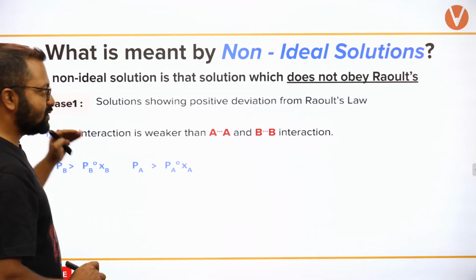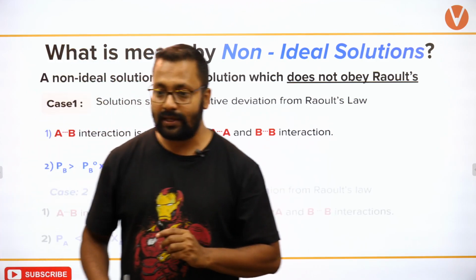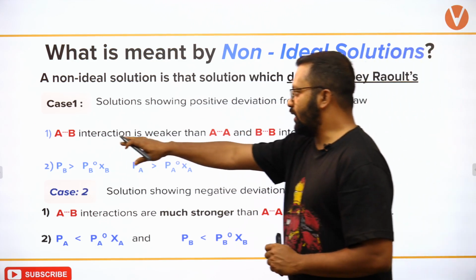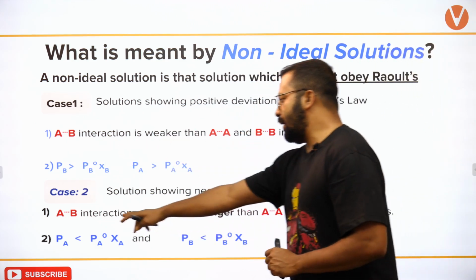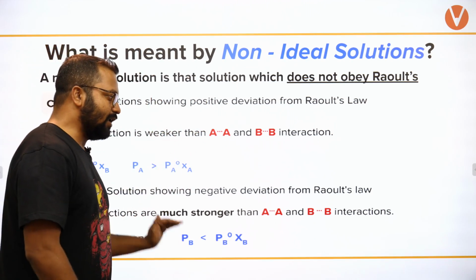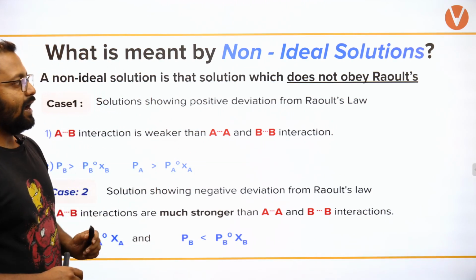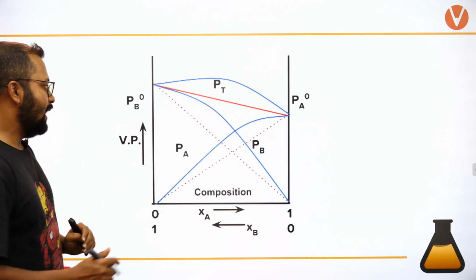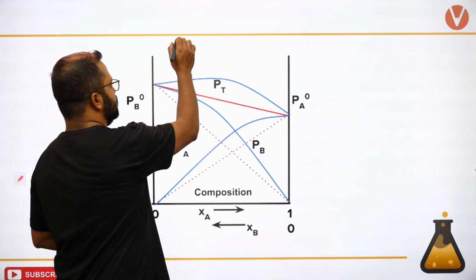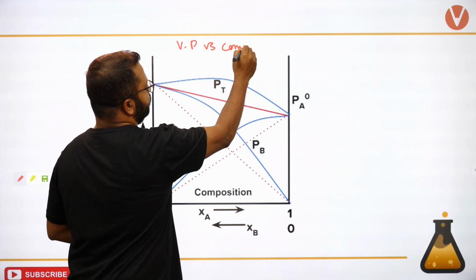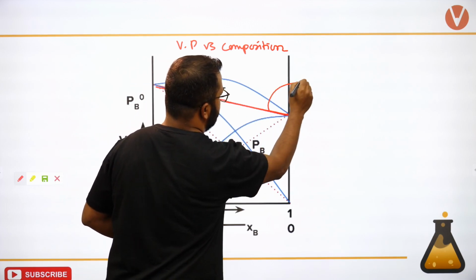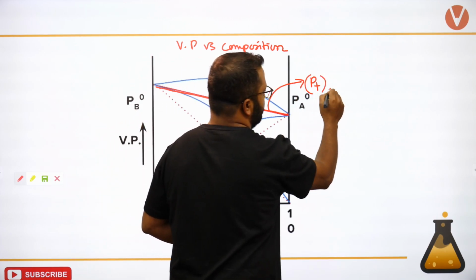So case 1 is positive deviation, case 2 is negative deviation. There are two types of deviations, one positive and one negative. In positive deviation AB interaction is weaker, in negative deviation AB interaction is stronger. Let's look at what the plot would look like. If we take the vapor pressure versus composition plot for positive deviation, so this is vapor pressure versus composition, then this straight line represents P total calculated.